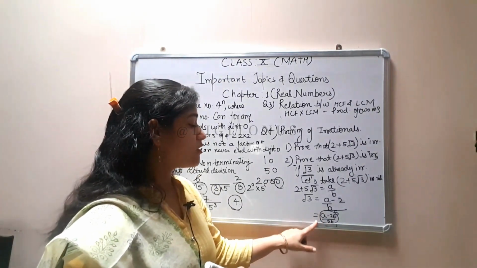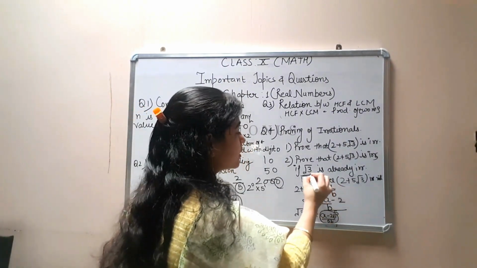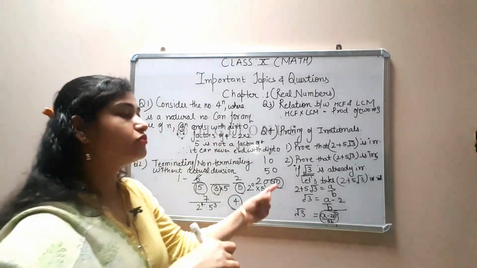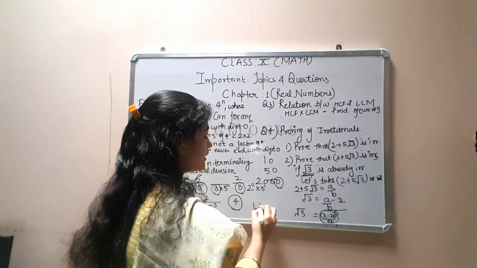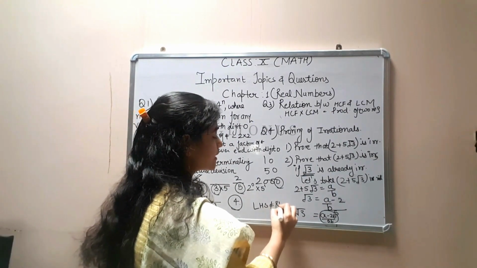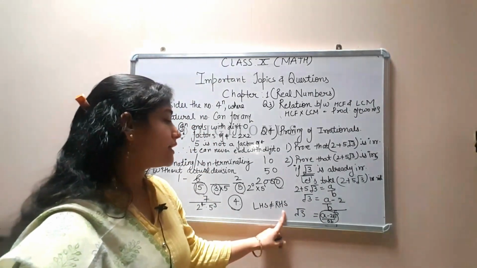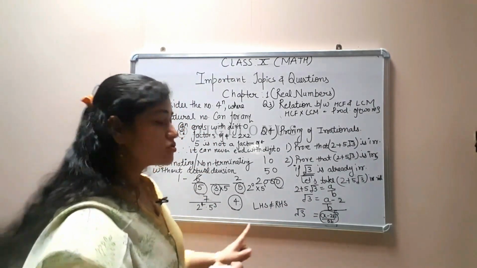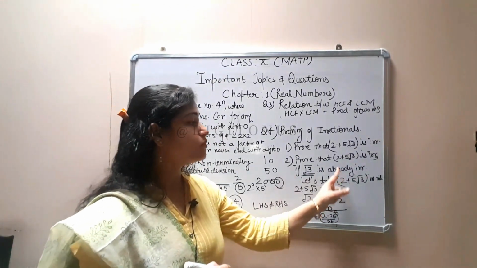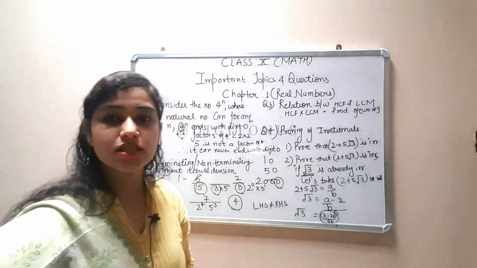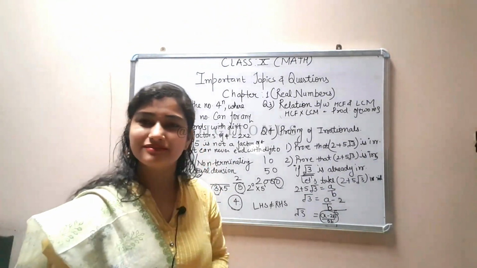So this is in the form of p upon q, but root 3 is already irrational, they have given it in the question, or if they have not given it, you will prove that this is irrational. So now we can write that left hand side is not equal to right hand side, because left hand side is irrational and right hand side is rational. If both sides are not equal, then our assumption was wrong, hence proved that 2 plus 5 root 3 is an irrational number. So these 4 topics are very important of chapter 1.